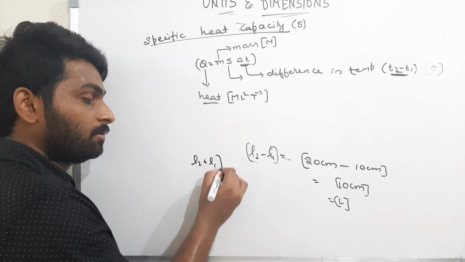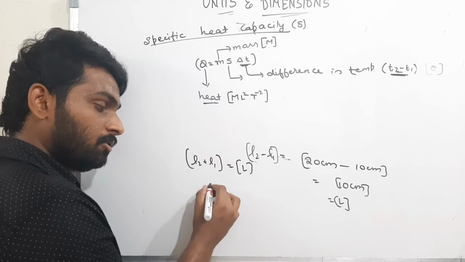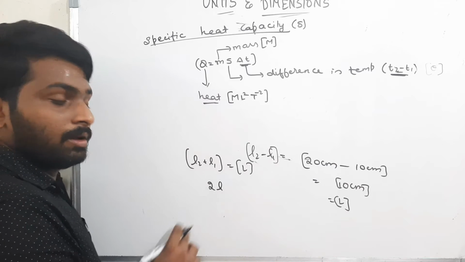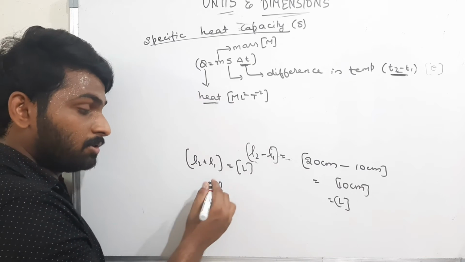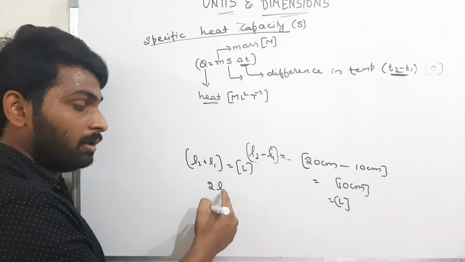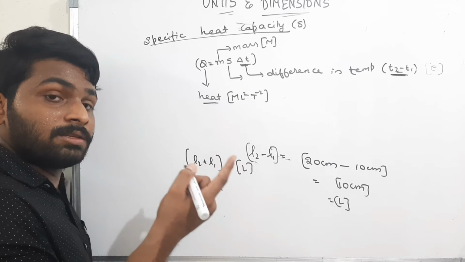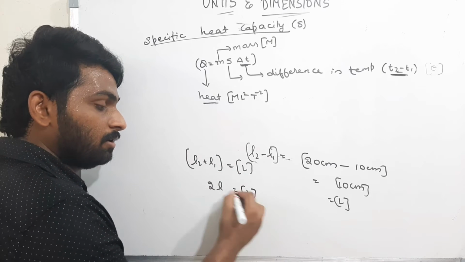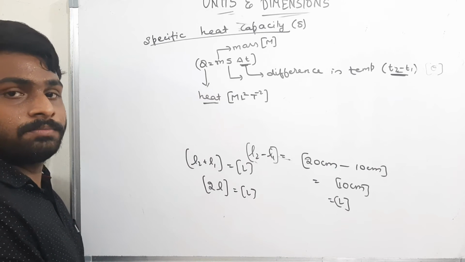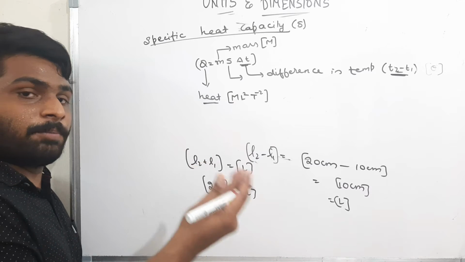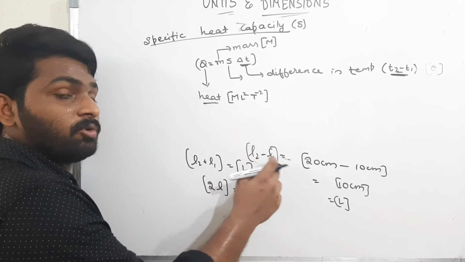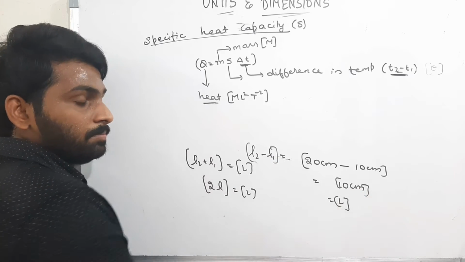See, L2 minus L1, but finally the dimensionality we get is only L. L2 plus L1, the dimensionality will also be L: 2 into length, and the dimensionality of a constant is 1, and the dimension of length is L. Therefore the dimensionality is L. Always remember, when I am subtracting or adding two same quantities, the dimensionality will be the same.